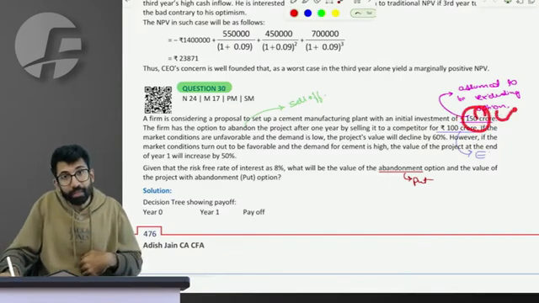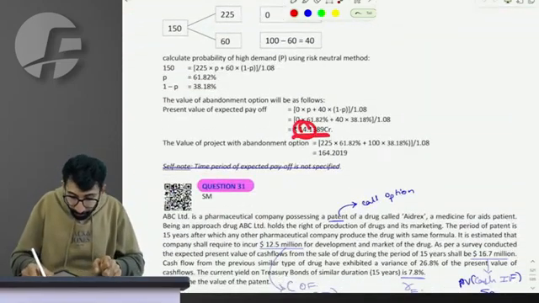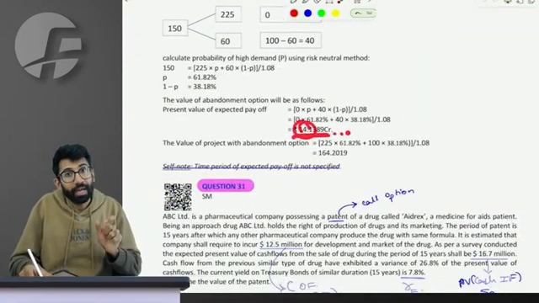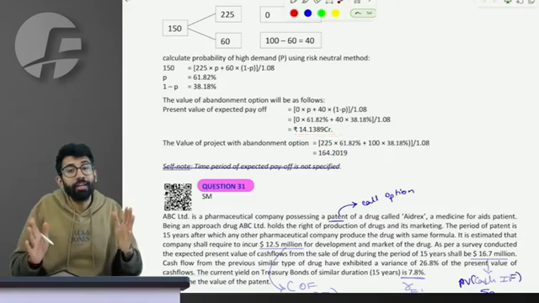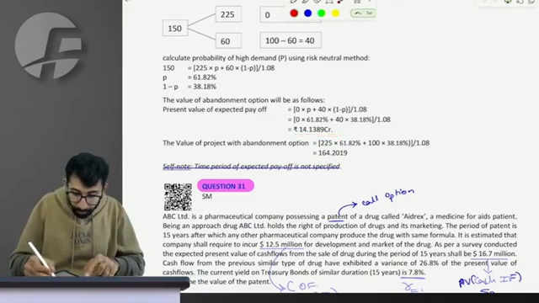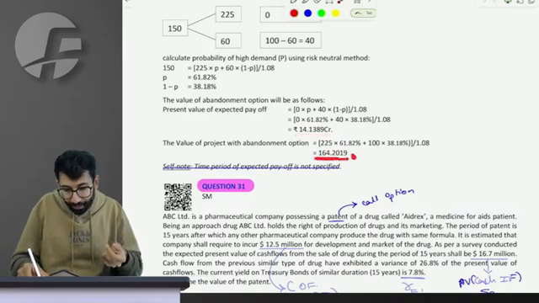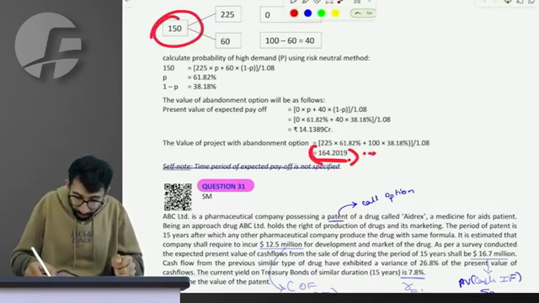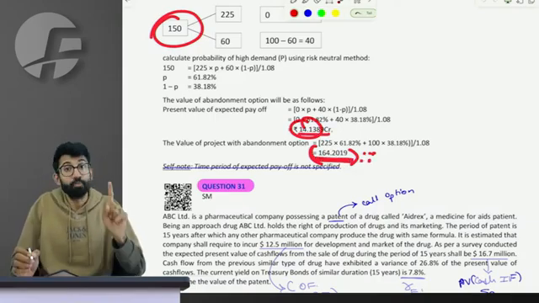I will pay 150 to buy the project, and I will pay 14.1389 crore to buy the put option. So the total value of the project along with the put option becomes 150 plus 14.1389, which is 164.1389. There must be some rounding off error we are facing, but logically the answer should be 164. This is one way to think.